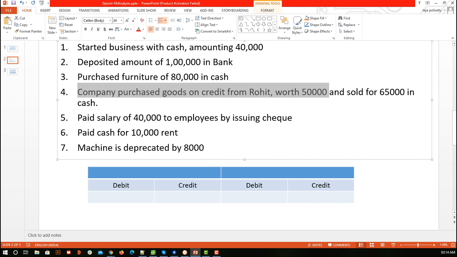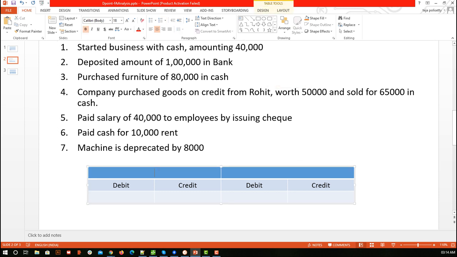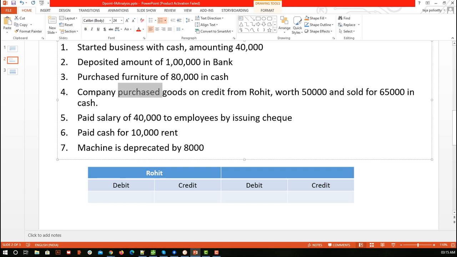So here which accounts are involved? We can say we have Rohit. Here some third person is involved. So we have Rohit here, and we also have the purchase account. We are going to have accounts like sales account, purchase account. When we regularly do this, then we can say okay, this is the account.